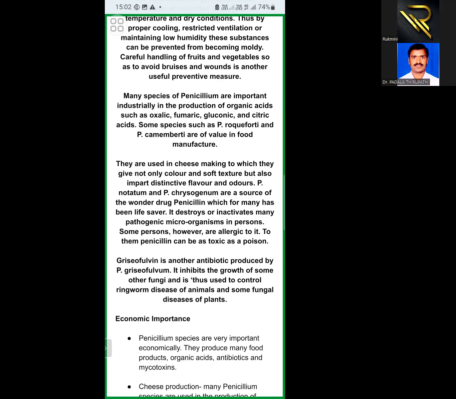Because of these reasons, these two species are extensively used for the production of camembert cheese and roquefort cheese. This is about the beneficial effects of Penicillium species. So with this, I want to conclude today's class.